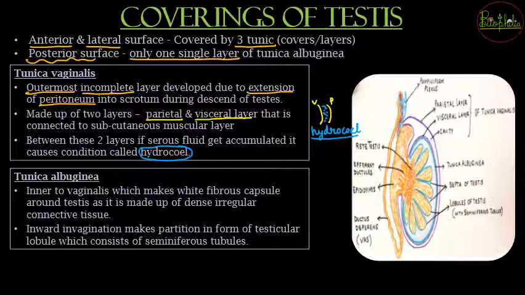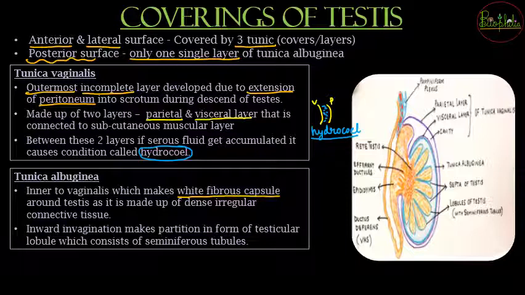Tunica albuginea कहाँ होगा? It will be inner to the tunica vaginalis, and it is going to form the white capsule. So if you get a chance to dissect testis during your MBBS course, then when you dissect this testis, you are going to find that it looks white in color. So why is it white? Because of the tunica albuginea that is covering the testis.